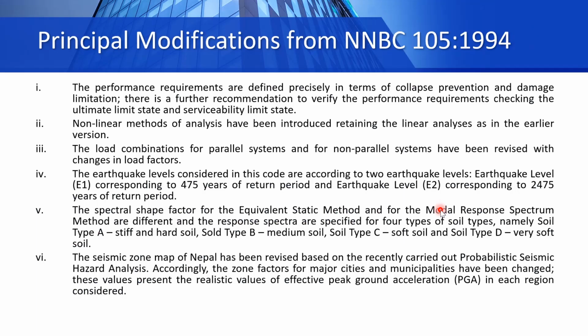Let us first look at the principal modifications from the Nepal National Building Code of 1994 when comparing it with the updated version of 2020. The first is that the performance requirements are defined precisely in terms of collapse prevention and damage limitation. There is a further recommendation to verify the performance requirement, checking the ultimate limit state and serviceability limit state.